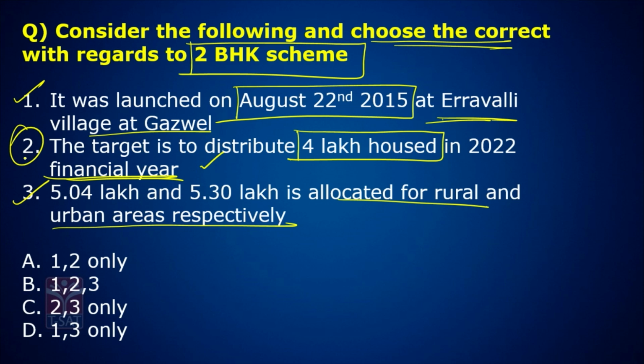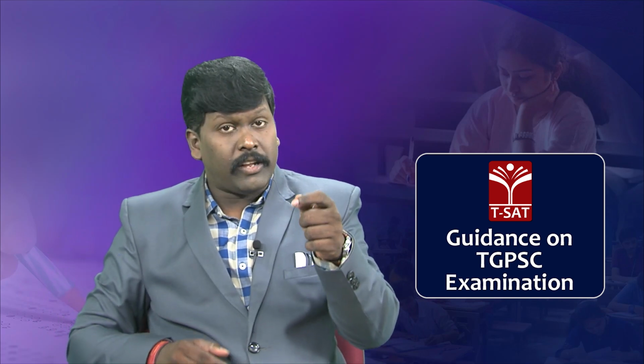See, if the cost of constructing this 2 BHK is 10 lakhs, the government will give 5,04,000 rupees and the rest I should bear. If it is a rural area, it is 5.04 lakhs. If it is an urban area, it is 5.3 lakhs. This is your 2 BHK.